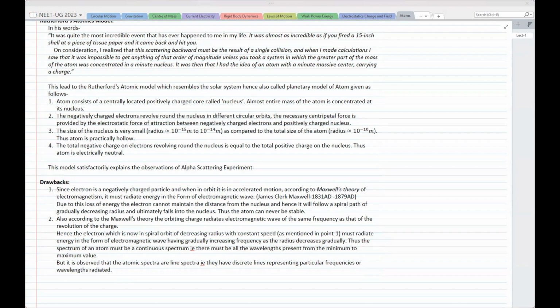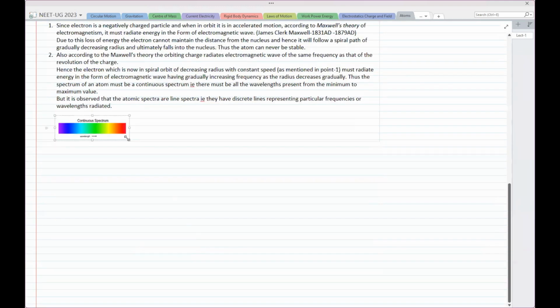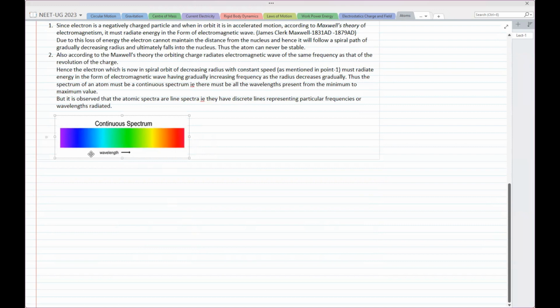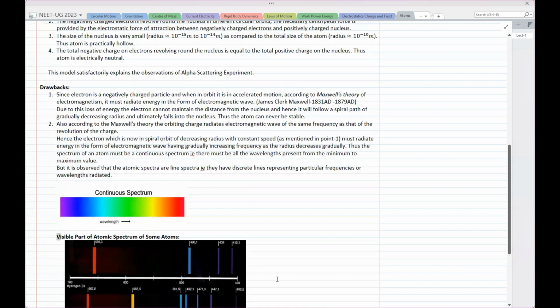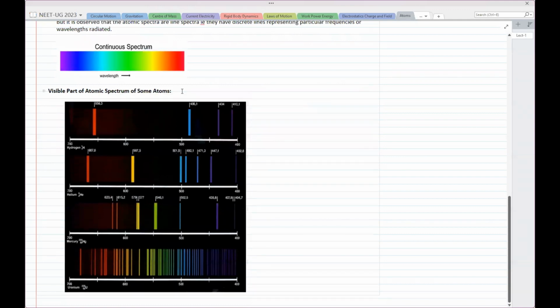I'll just show you what is continuous spectrum and what is atomic spectrum. Continuous spectrum looks like this. It is continuous. There's no gap. There's nothing missing. Okay. While atomic spectrum, I'll just show you visible part of atomic spectrum. ये continuous spectrum है. So you can see the visible part of atomic spectrum, और वो ऊपर वाला continuous spectrum है. So can you see that? This is the visible part of spectrum that we generally get.